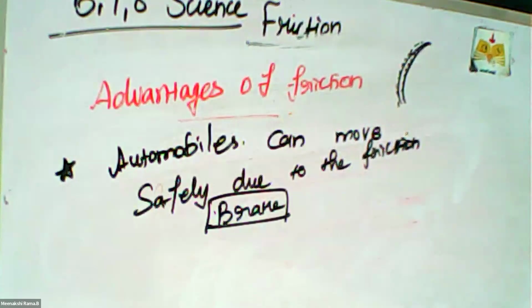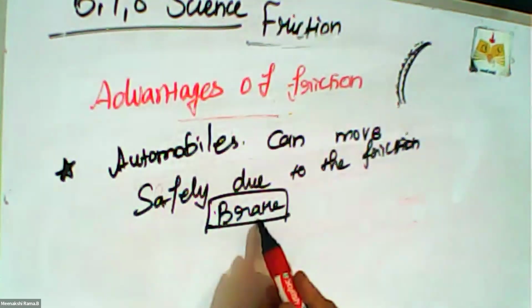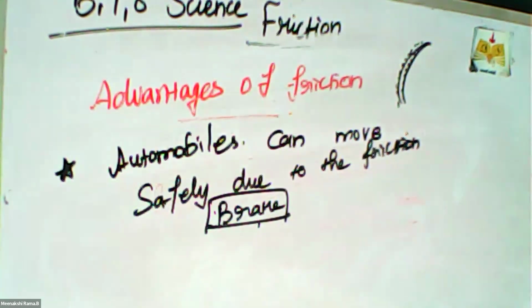If there is any disturbance, or we are moving fast and unexpectedly some vehicles or animals cross in that place, we want to apply the brake. When we apply the brake, friction immediately acts on that area, and the speed of the moving vehicle is completely slowed with the help of the brake only.